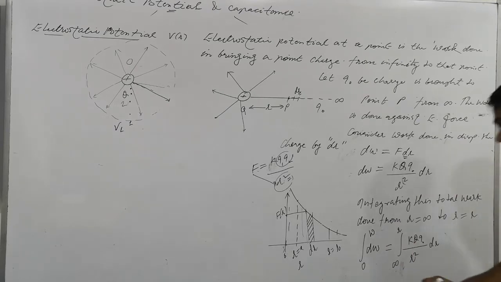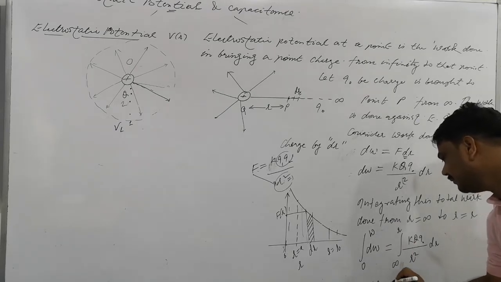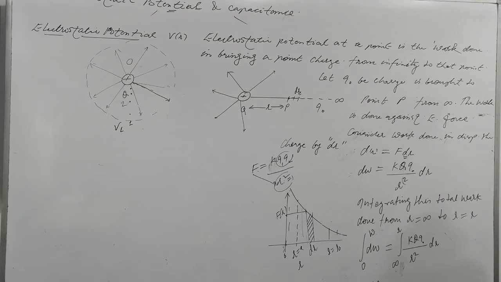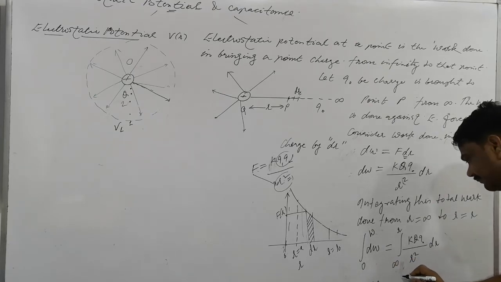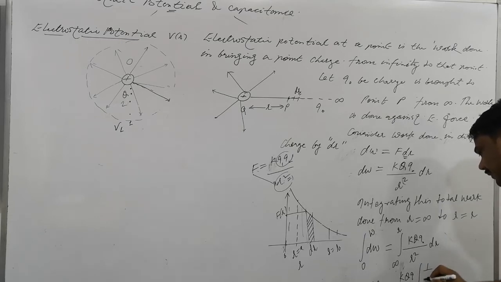So W is K Q times the integral of 1 by R square dr, from infinity to R. What is the integral of this?